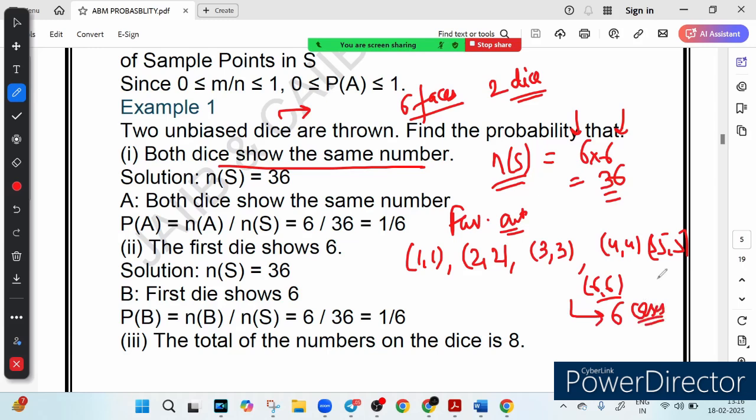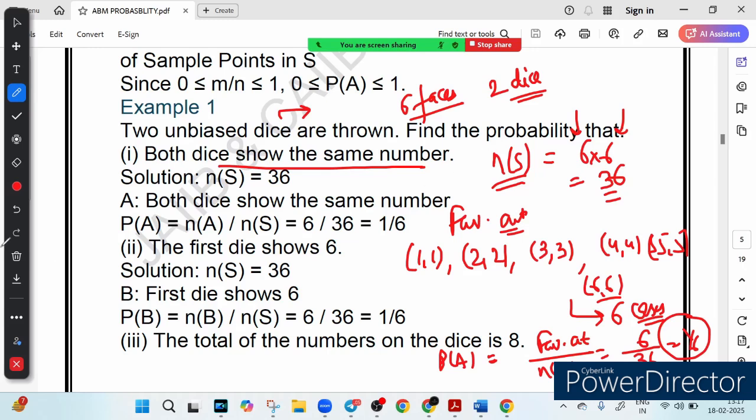So what is the formula for probability? Probability of occurrence of event A, P(A), is equal to favorable outcomes upon total number of outcomes. So 6 upon 36, which is equal to 1 upon 6, right? Which is approximately 16.67%. I hope this is clear now. We have found the probability that both dice show the same number, right?